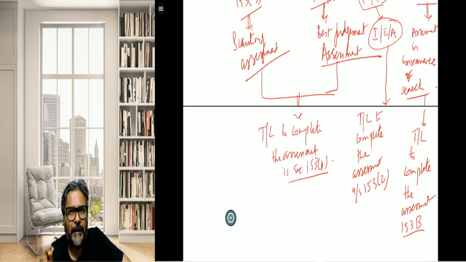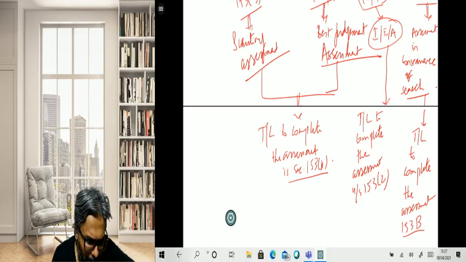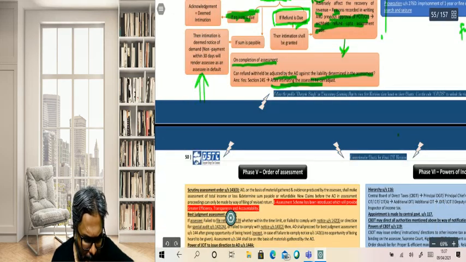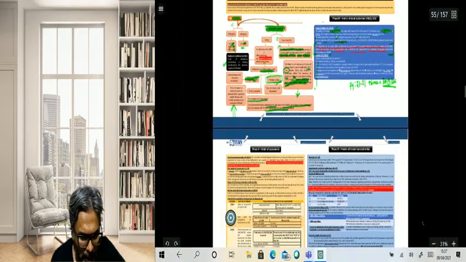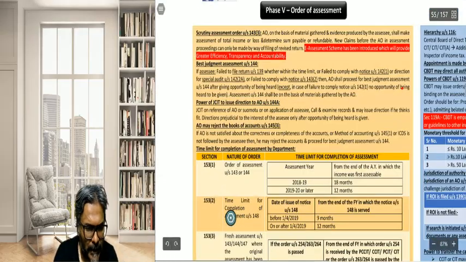Again, the same issue will arise, the time limit part. You have to be extremely careful. Rectification time limit by whom? By the Income Tax Authority, ITAT and Settlement Commission. So these time limits, students, you need to remember so far as the examinations are concerned. Okay. Now coming back to this particular provision itself. Now if you see over here, students, if you can have a look to this particular part.